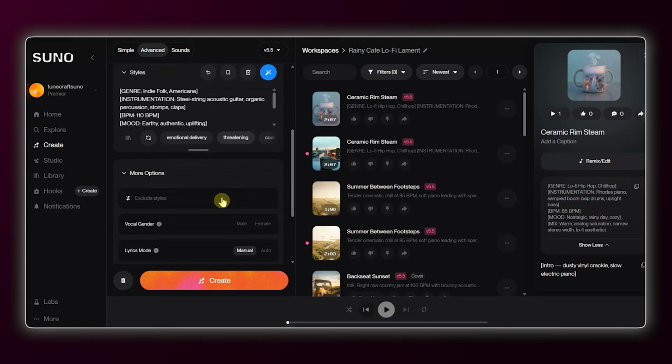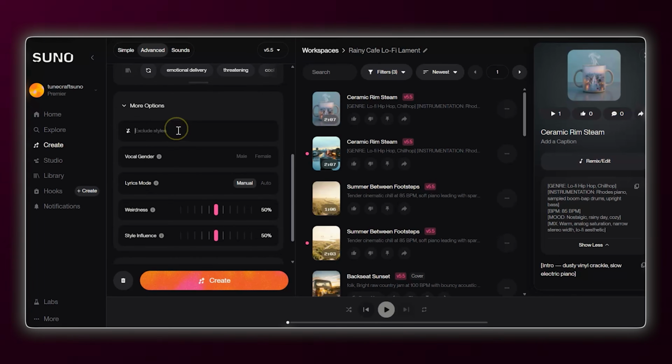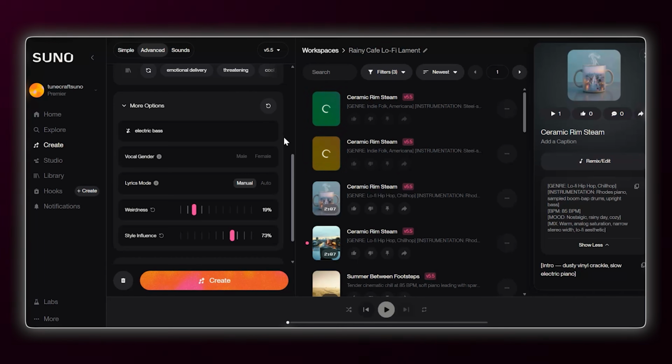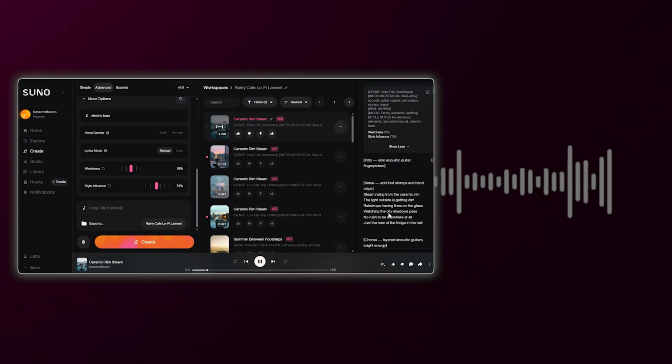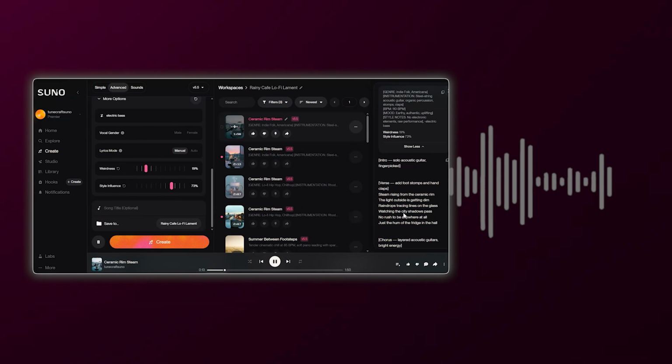But here, I don't want Suno adding an electric bass. I'll go to the exclusion box, type electric bass, turn up the style influence, and hit create again. Now, the AI has no choice but to give me the pure acoustic sound I'm looking for.